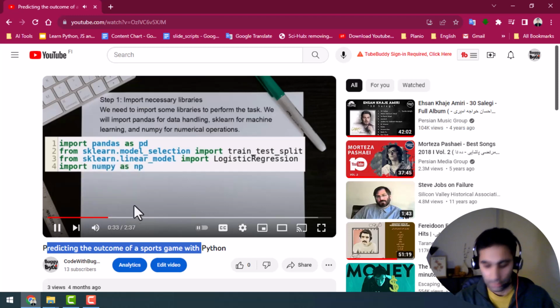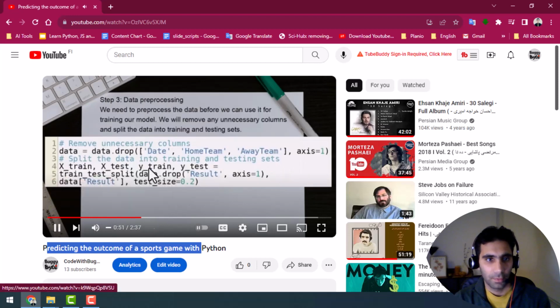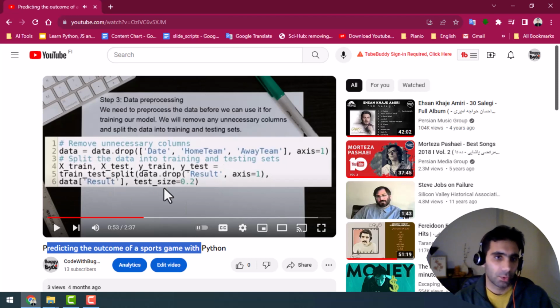We will import pandas for data. We will use the... So you see it goes to the next slide, pandas for data preprocessing. We need to preprocess, and it continues to explain all the steps we need to take for doing this task.